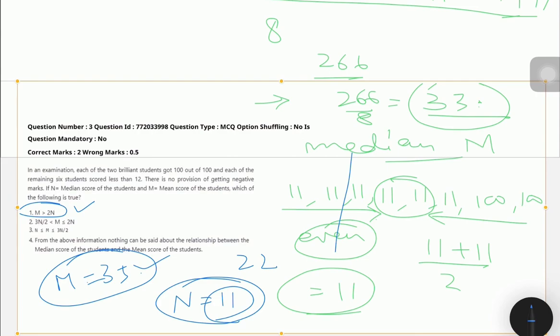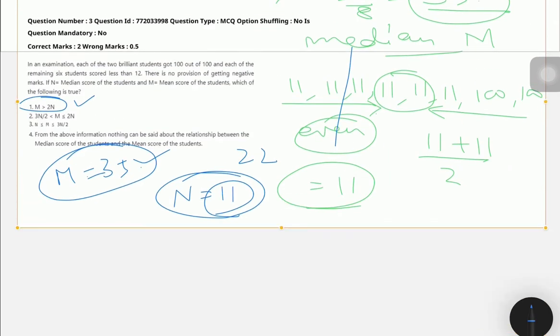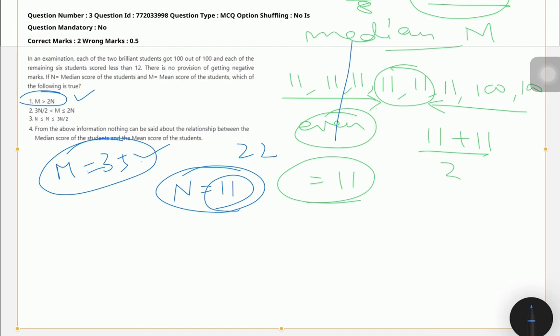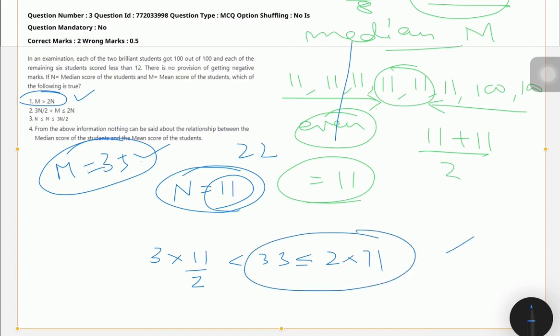Now the only task remaining is to discard the rest of the options, which is 3n by 2 is less than m less than or equal to 3n. Just when you put the things, you can put and try it out. 3n by 2 is less than 33 is less than or equal to 2 into 11. Now you check this. Is this true? No. Second option is wrong.